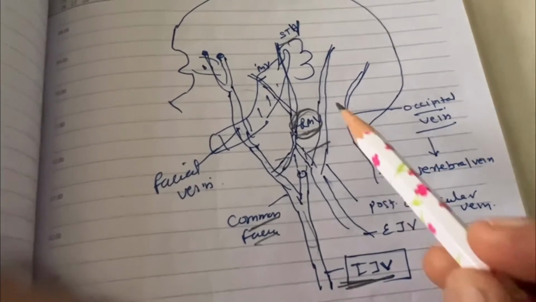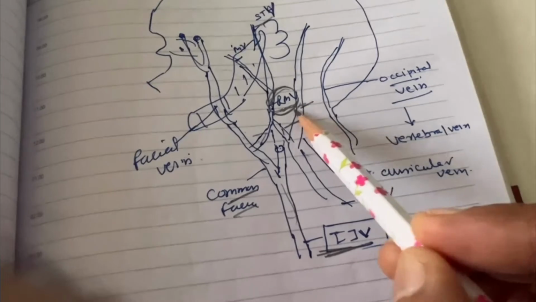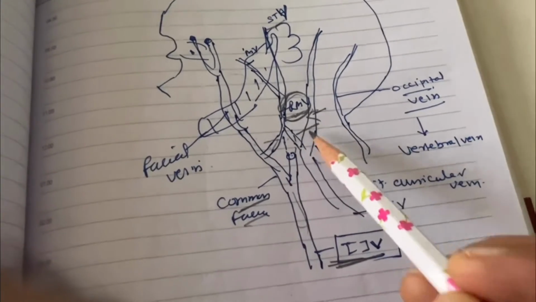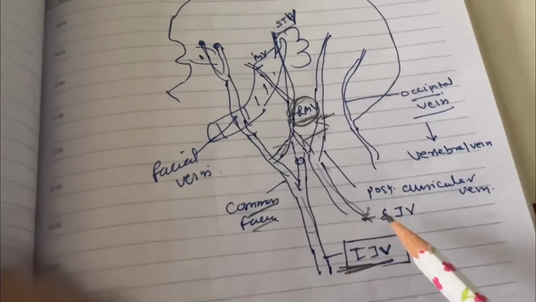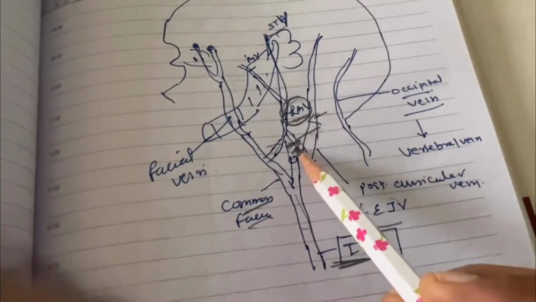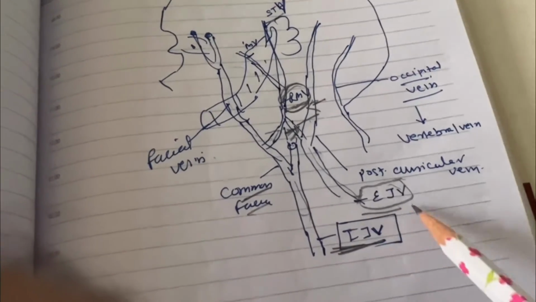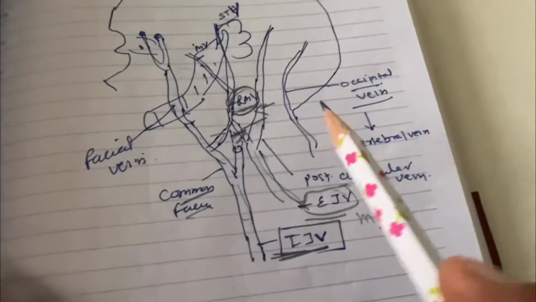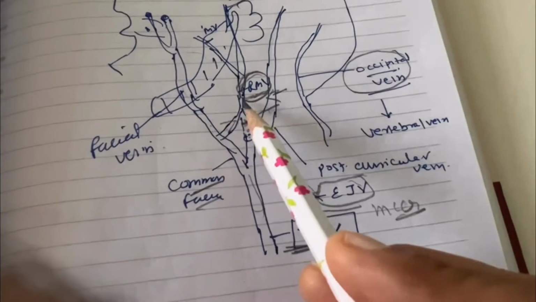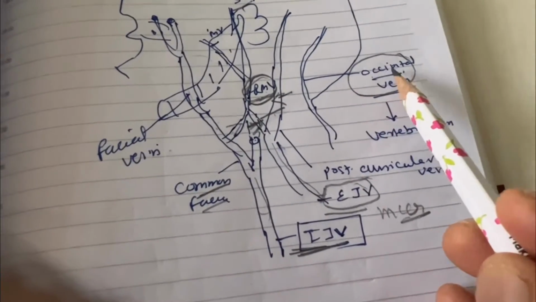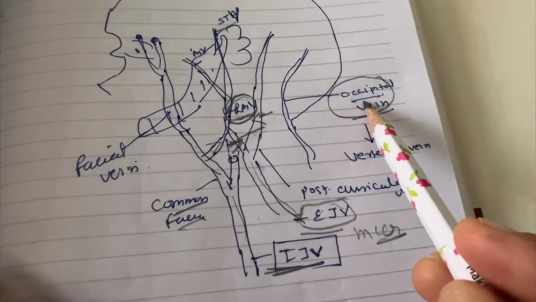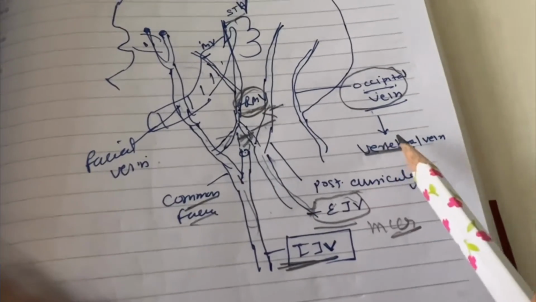jugular vein. Likewise, the posterior auricular vein combined with the posterior division of the retromandibular vein forms the external jugular vein. So this is a very common MCQ that can be asked in the exam. Now the last vein is along the occipital artery, which drains into the external carotid, but this occipital vein is not going to drain into the IJV or EJV. This occipital vein drains into the vertebral vein at the foramen magnum.